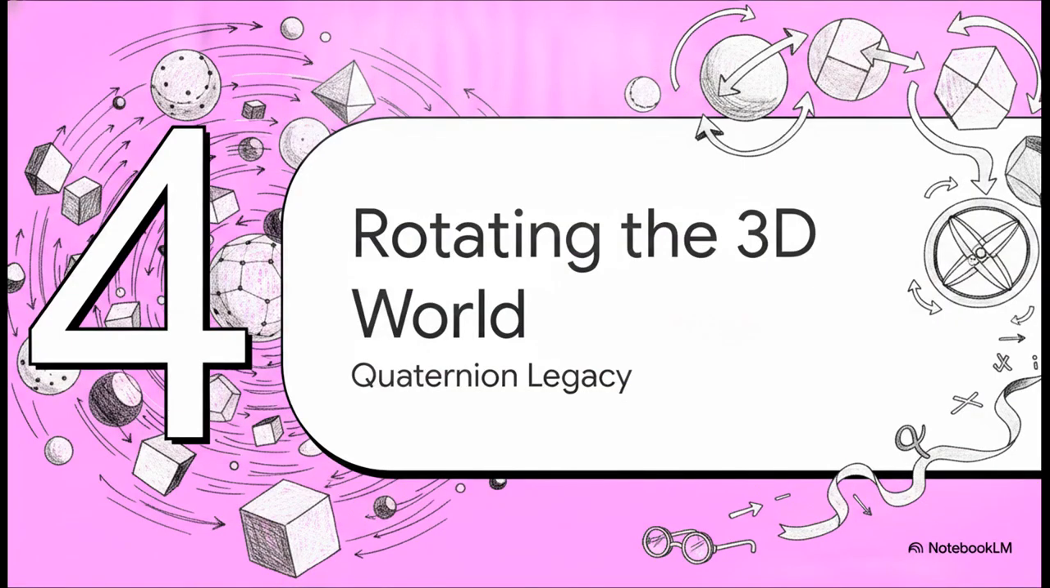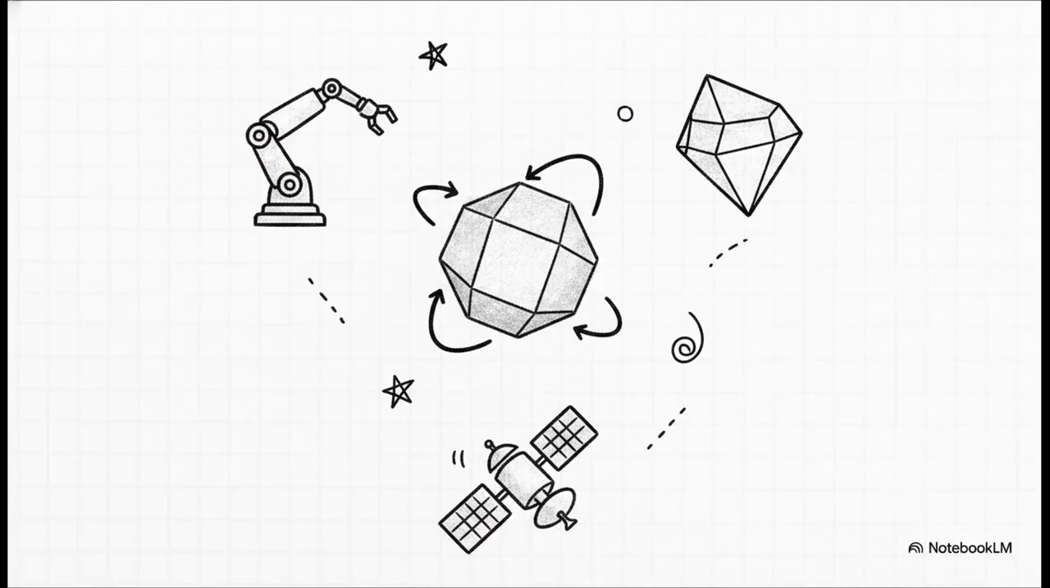Section 4. Rotating the 3D World, the Modern Legacy of Quaternions. So what exactly are these quaternion superpowers, and why do we still use them? Well, they are the absolute gold standard for calculating smooth 3D spatial rotations. Because unit quaternions form the simply connected cover of the space of 3D rotations, they totally avoid the computational glitches and pitfalls you get with older methods like Euler angles. Today, they're highly efficient and strictly relied upon for modern computer graphics, robotics, and signal processing.